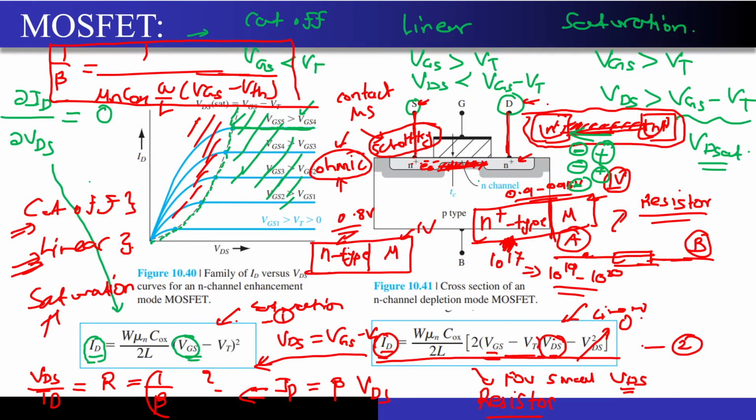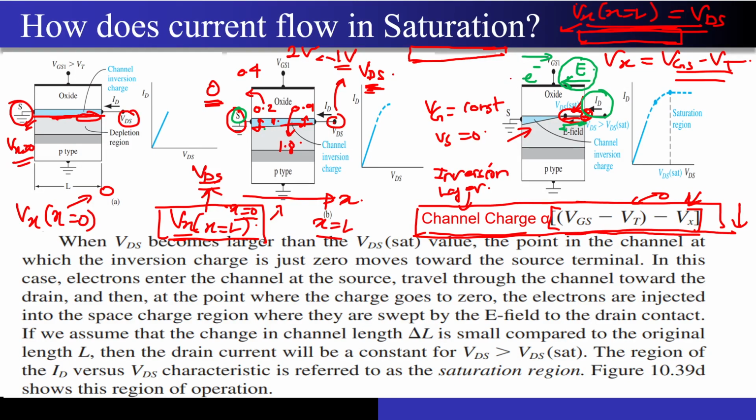Right? Now coming to the next point, how is the current actually flowing in the saturation? So now you know that the channel charge, that is the charge that is present inside this channel, is proportional to VGS minus VT minus Vx. What is Vx? Vx is nothing but the potential of the channel, and this potential varies with distance x. You are seeing x over here. This Vx varies from VS to VDS. VS is 0 and the VDS value is under my control.